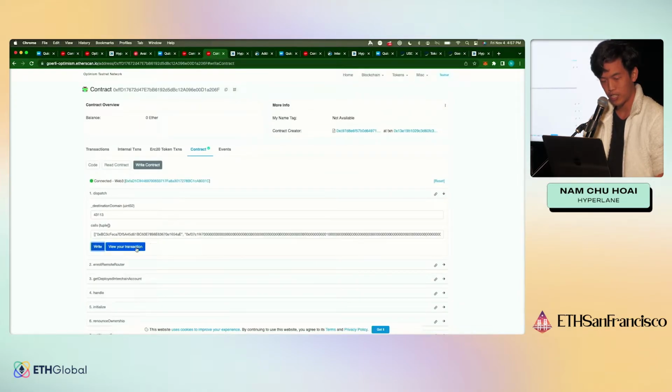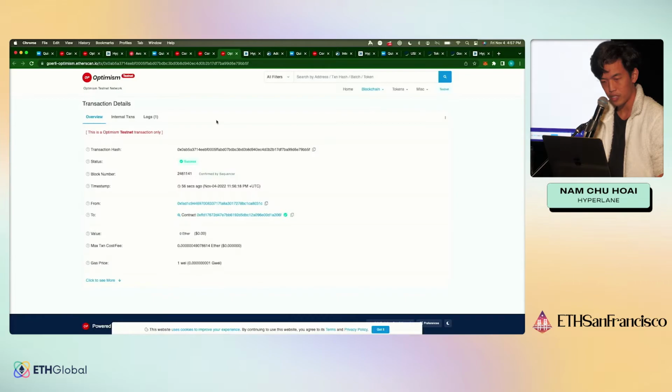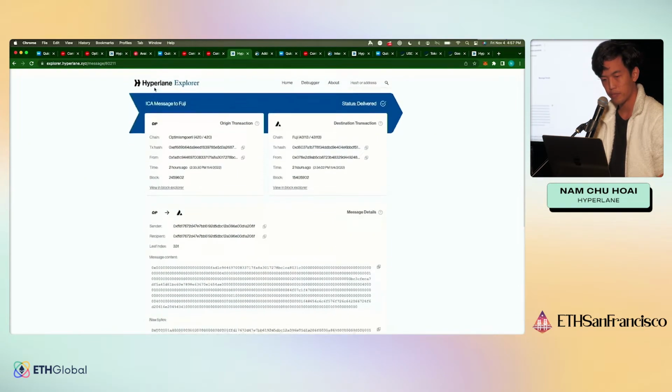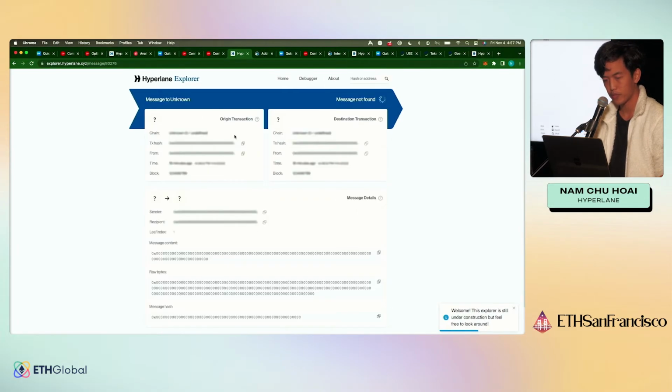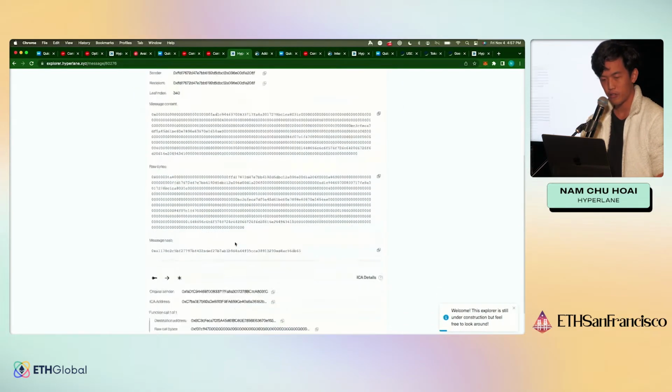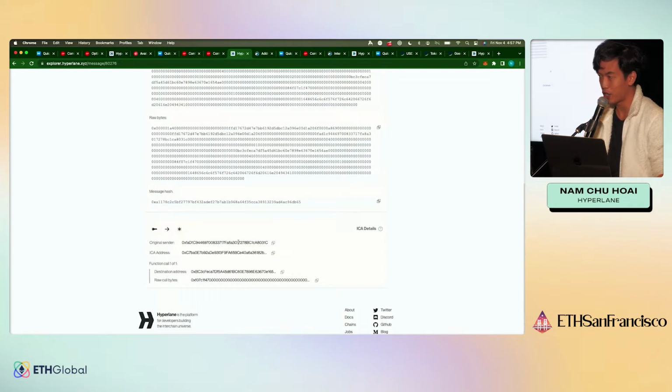So let's look at our transaction here. Take the transaction hash. Let's put it in Explorer again. There you go. And what you can see here, for example, is that the Explorer will actually decode your message and determine, hey, you are the sender. That means that when the message gets processed, this address, your proxy contract, will make a function call to this destination address with this call data.